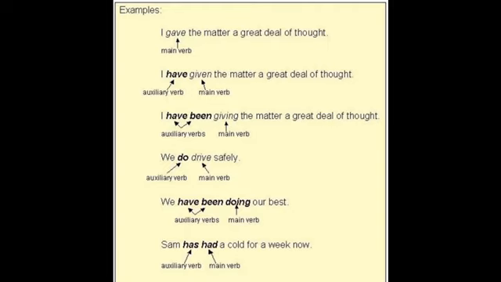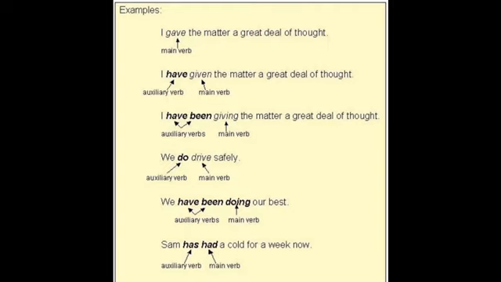Take the next example. We do drive safely. Here do is the auxiliary verb, a helping verb, and drive is the main verb. So they together form the verb phrase. Remember one thing, do drive safely is a verb phrase actually, because safely is also part of the verb phrase, since it is an adverb, but here we consider only do drive because we are discussing this in the light of the second definition.